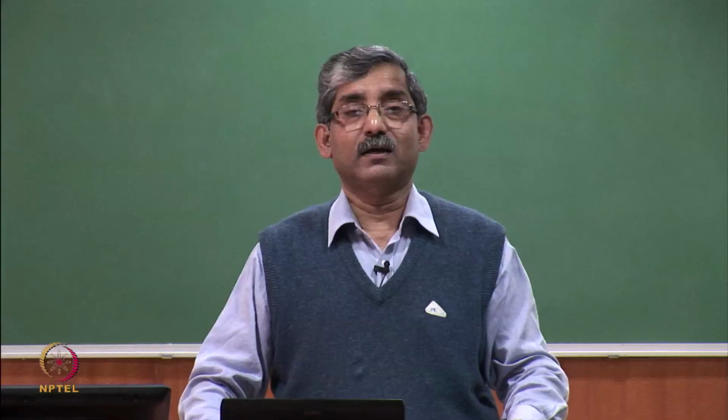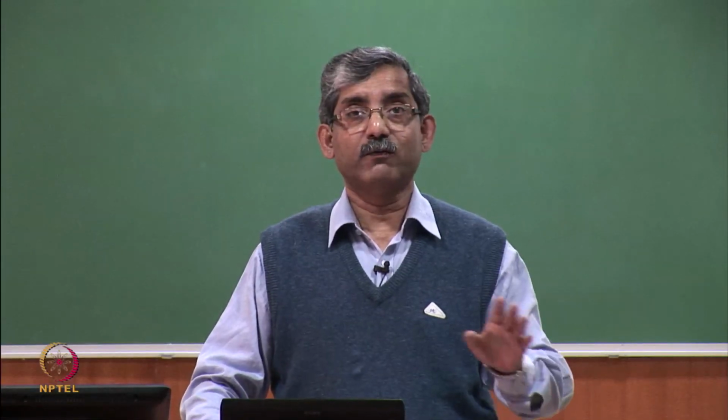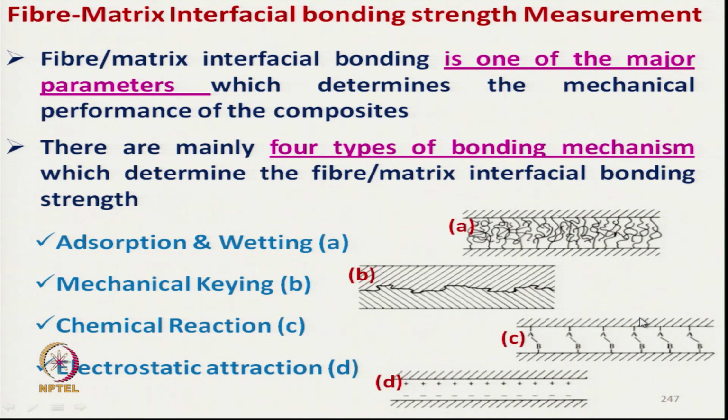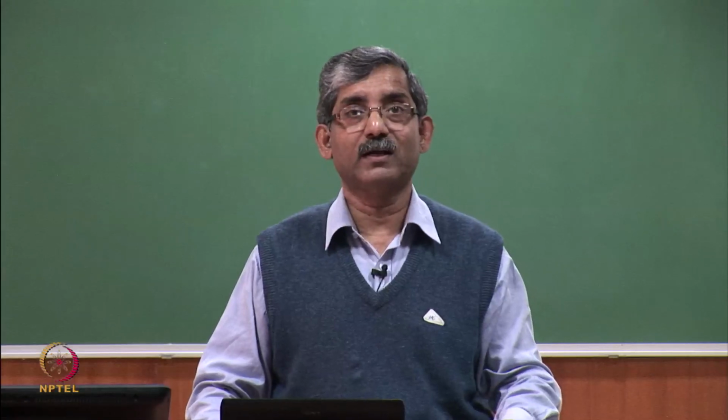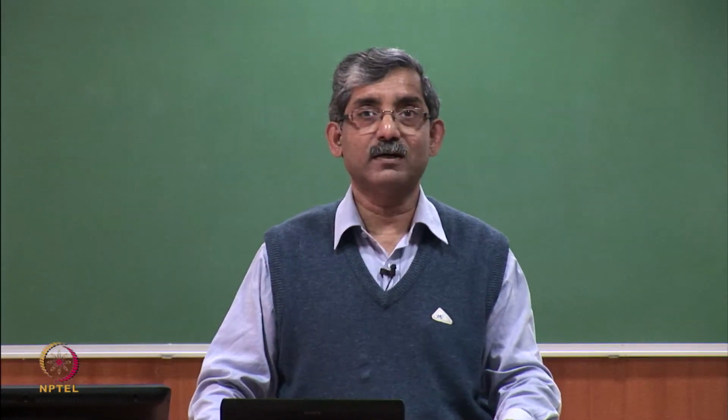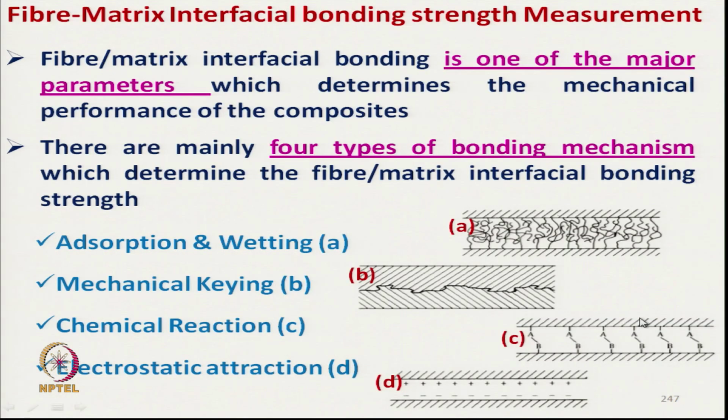So, there are basically 4 different mechanisms of bonding between fiber or reinforcing material and matrix. One is adsorption and wetting. That means the matrix material will get adsorbed and wet the reinforcing material. So, that type of bonding takes place.